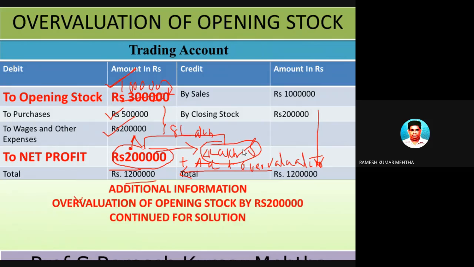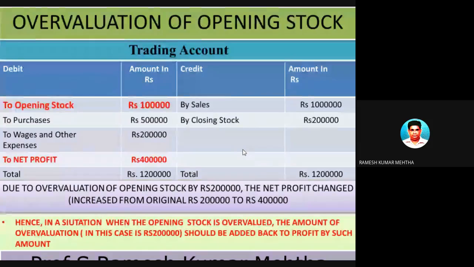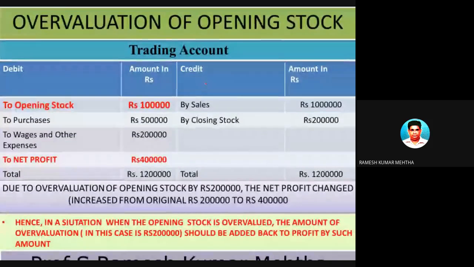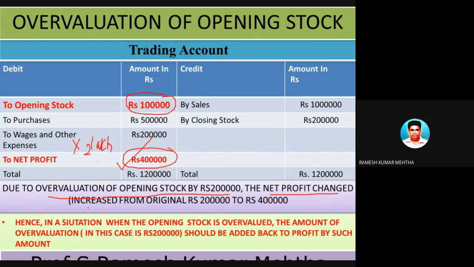So this is the rectified profit and trading account. This is the rectified trading account. So here I have changed from 3 lakhs to 1 lakh, and because of this, the net profit is now 4 lakh rupees from the earlier 2 lakh rupees. So 2 lakhs is wrong, and this is the right one. So due to overvaluation of opening stock by 2 lakh rupees, the net profit increased from 2 lakhs to 4 lakhs.